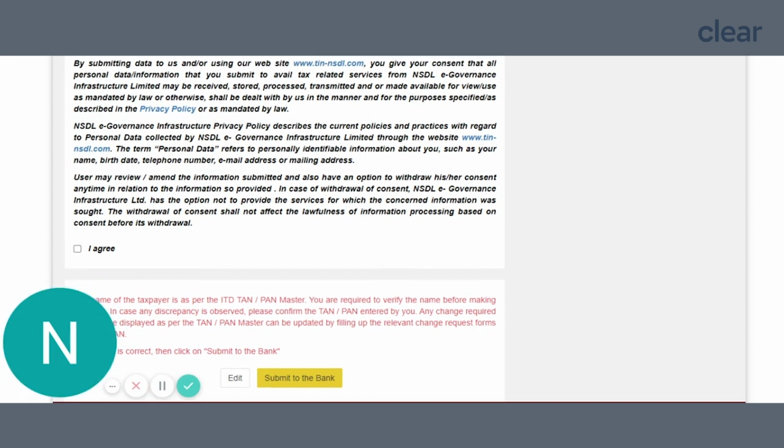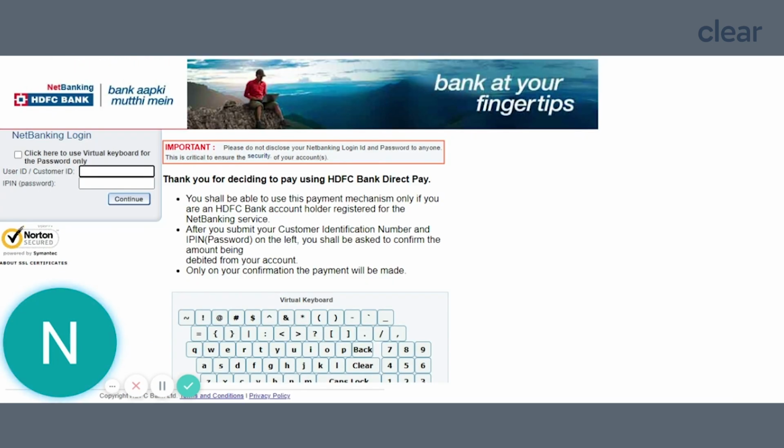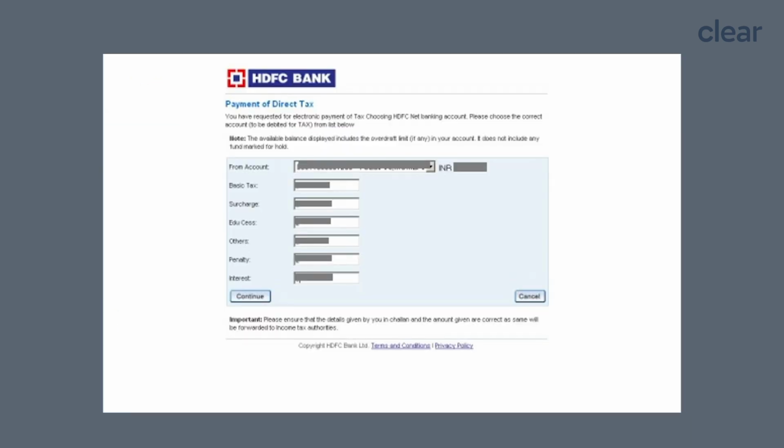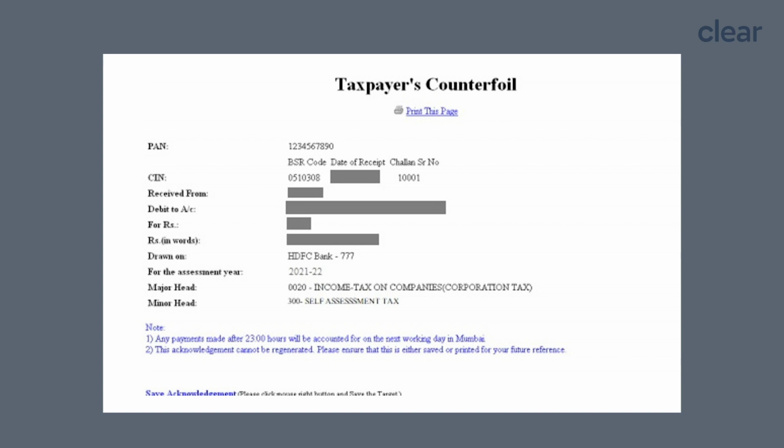Now provide your consent by selecting the checkbox I agree and submit to the bank. You will be redirected to the bank's net banking page. Enter your login credentials and continue. Now enter the tax amount and submit to payment. Check the challan for inclusions like challan identification number, payment details and name of the bank. Save a soft copy or print a hard copy if required.